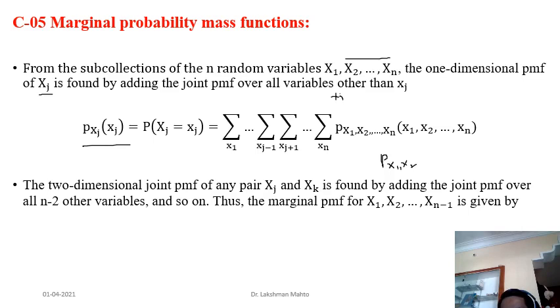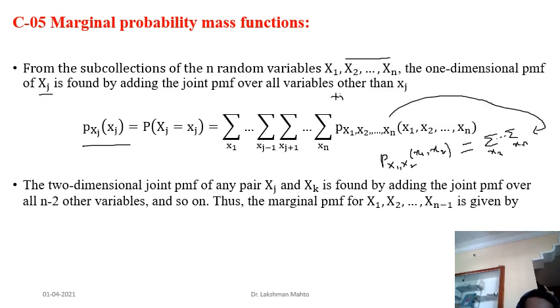So take the summation of the joint probability mass function over all x3, and likewise up to the summation over all xn. Whatever joint PMF you are taking, bring it here. Through that you can calculate.